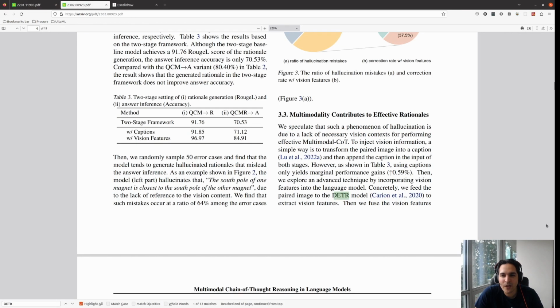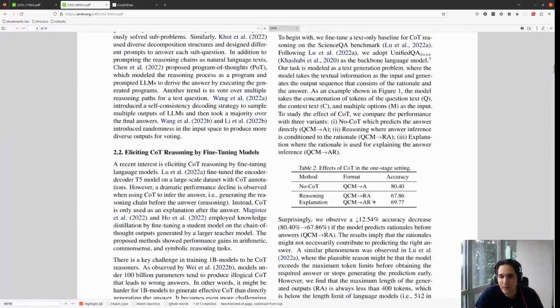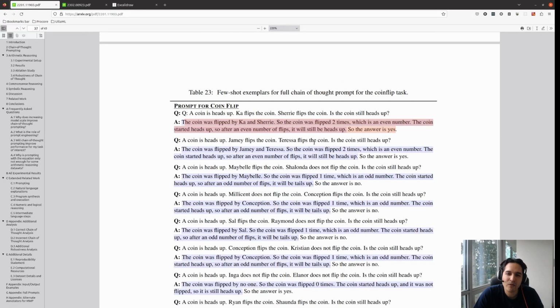And the cool part, I just want to compare these two papers here. They show that if we generate the rationale before the answer, it decreased the performance. But maybe this is just something that happened for multimodal, and maybe the way they fine-tune the model is different. Or maybe PaLM is better. I don't know anything about the underlying reasons, but just comparing the two papers, look at their results, the way they interpret the results, and the two different approaches. But both are working on chain of thought.